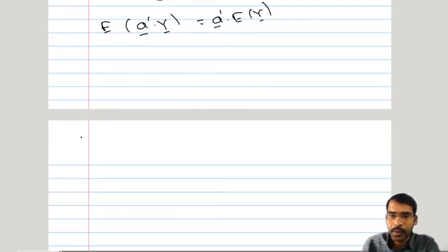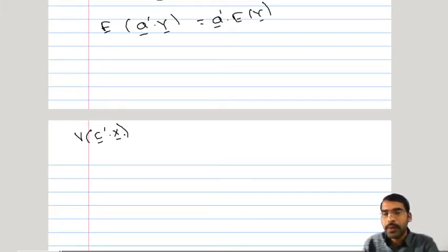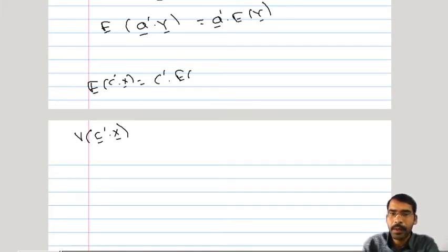Now suppose we want to calculate the variance of, say we have taken c prime, so we'll stick with that notation only, variance of c prime x bar. Expected value of c prime x bar comes to be c prime into expected value of x bar. If this expected value of x bar is denoted by mu bar, then this will reduce to c prime mu bar. This is just notation. Now variance of c prime x bar, that we want to find out.